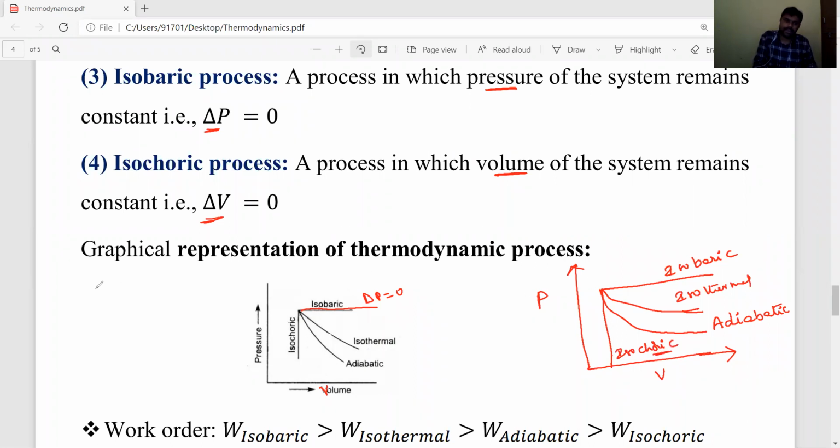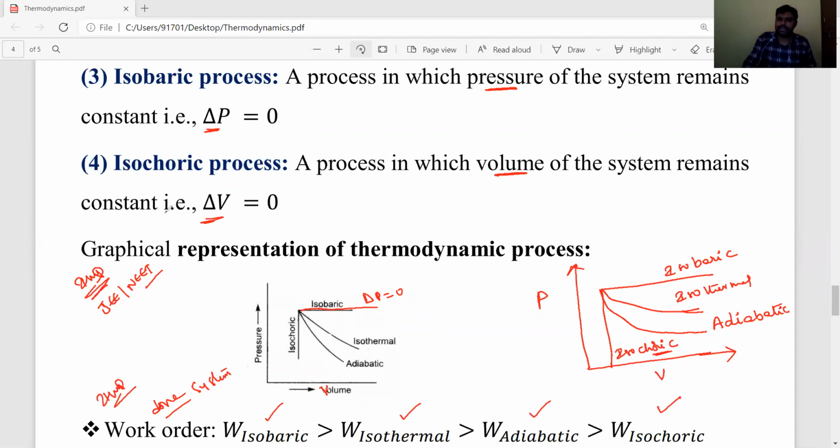These graphs are very, very important for objective exams, JEE and NEET exam important. From these graphs, the line in the upside has maximum energy, work done by the system. Always work done in the isobaric process is more than in the isothermal process, adiabatic process and isochoric process. It is very, very important.